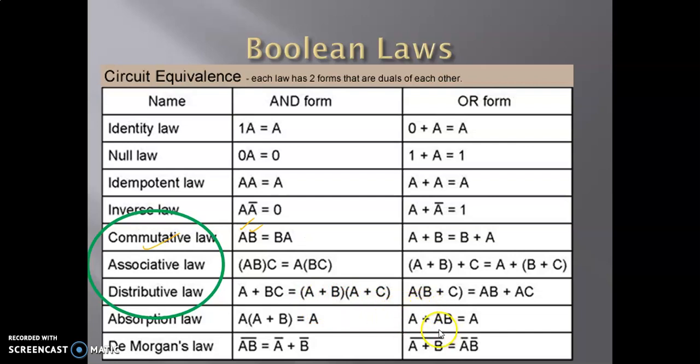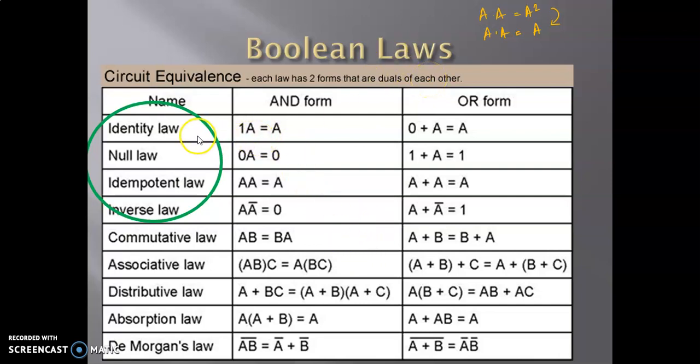Remember that the laws in Boolean algebra are different from those in mathematics. For example, let us now look at these laws, that is identity, null, idempotent, and inverse law. In case of mathematics, if A was any variable, A into A would be equal to A square. In our case, A and A is equal to A itself. This tells us that the world of mathematical algebra and Boolean algebra is quite different. So remember to apply the Boolean laws and postulates carefully when you get a Boolean expression.